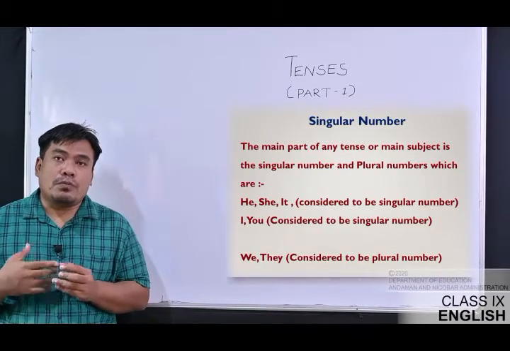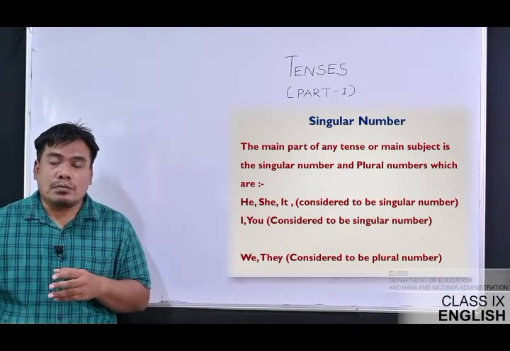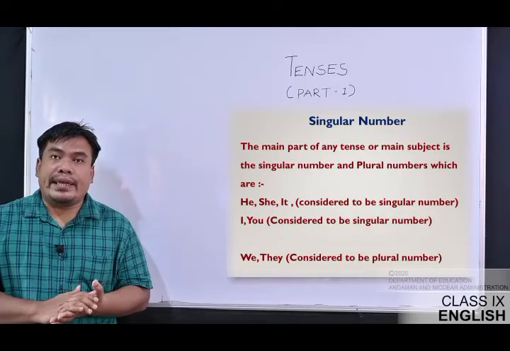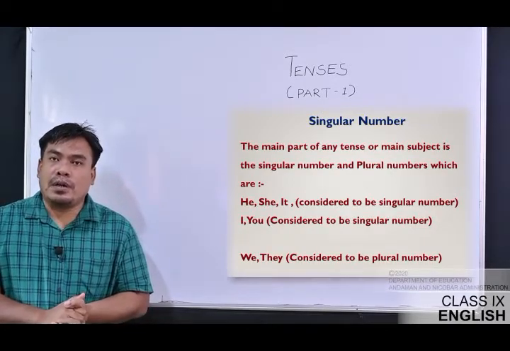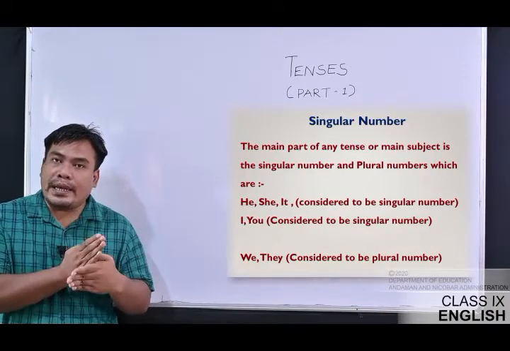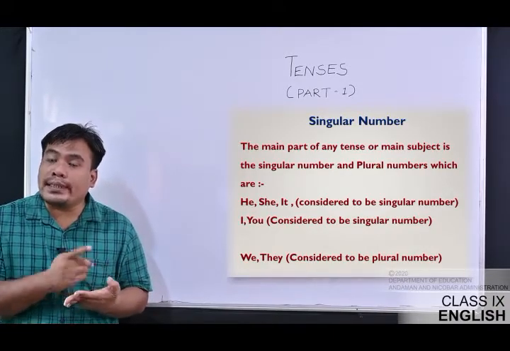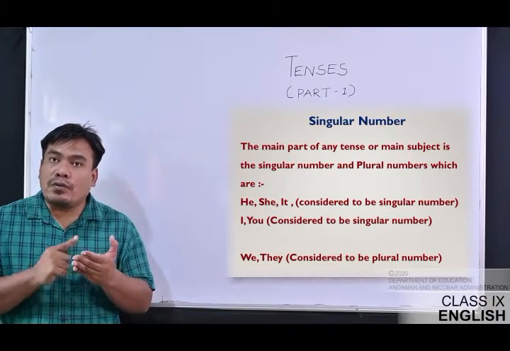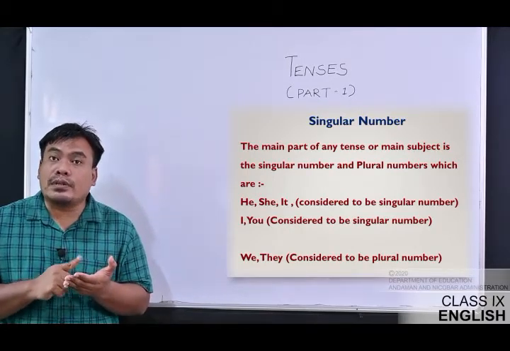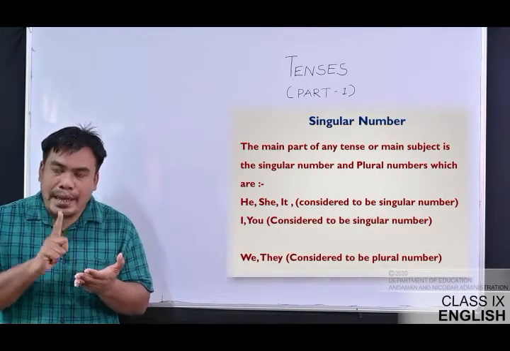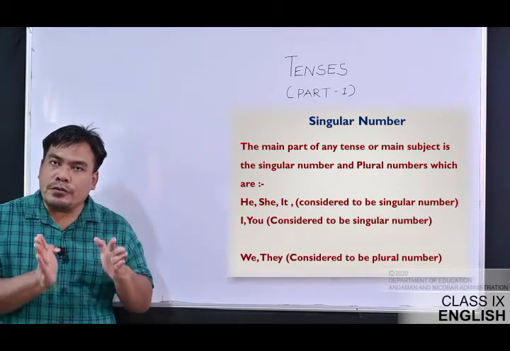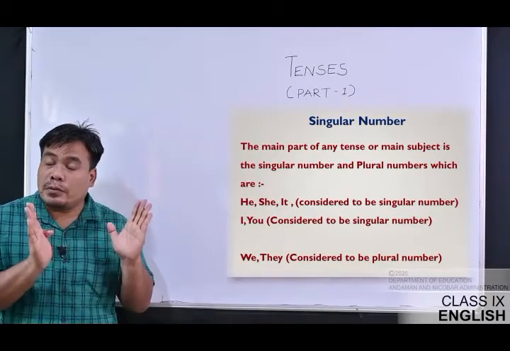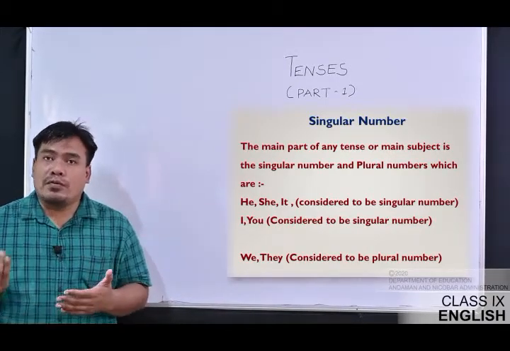Whenever two, three or more people are there, it is they. We, they are plural numbers. The singular and plural numbers play an important role in this tense. I'll come back to that later, but for now this much is okay to understand. So keep in mind what is singular number and what is plural number.